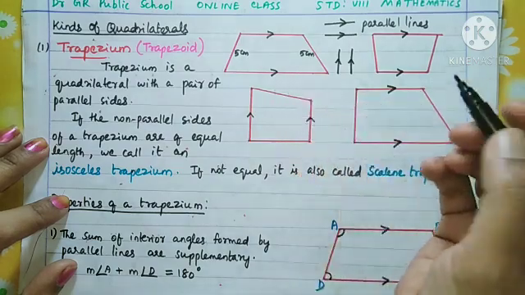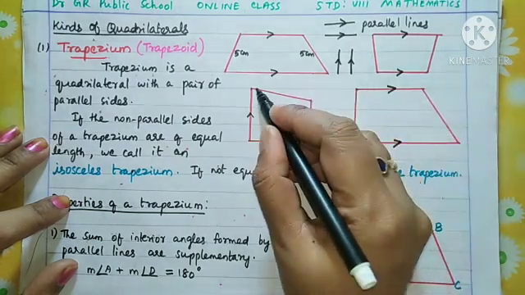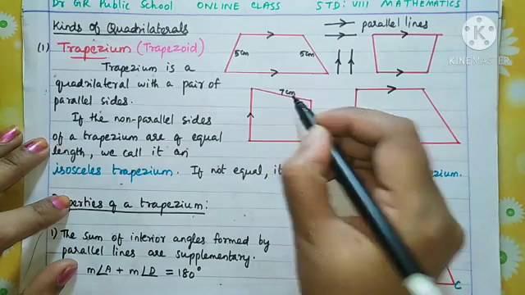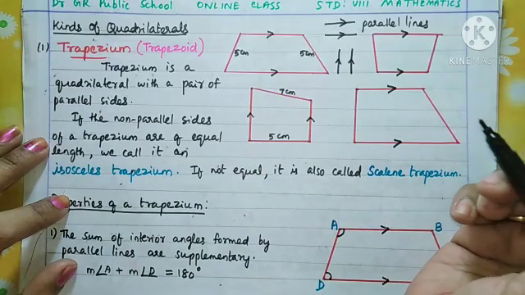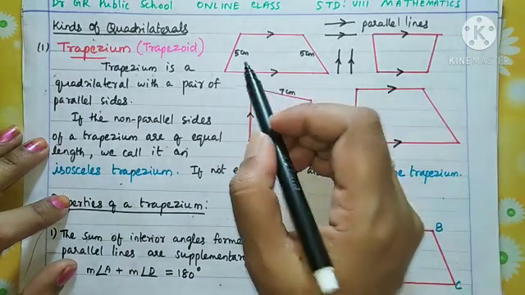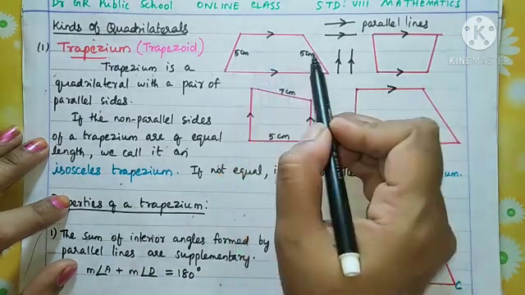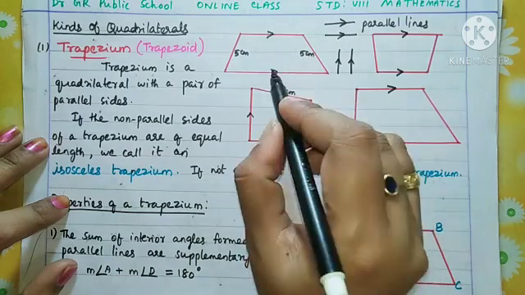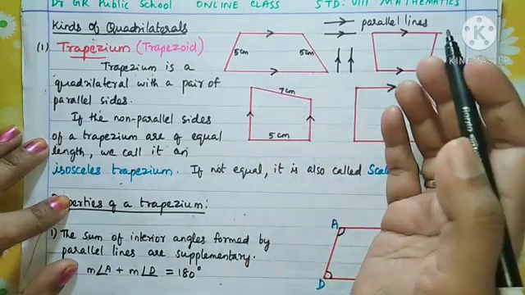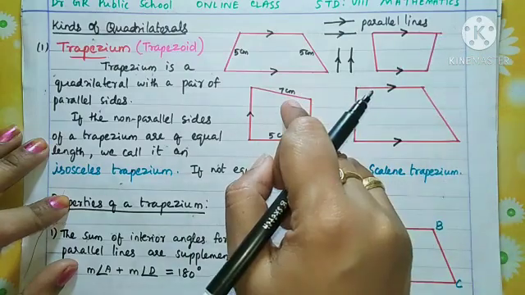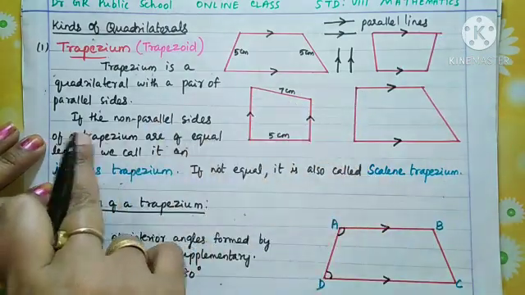But in some other cases, if this side is 7 centimeters, this side will be 5 centimeters. Okay, so what is the meaning? In some trapezium, the non-parallel sides can be equal length, and in some cases the non-parallel sides may be different length. Okay, so that is what is discussed in this second paragraph.